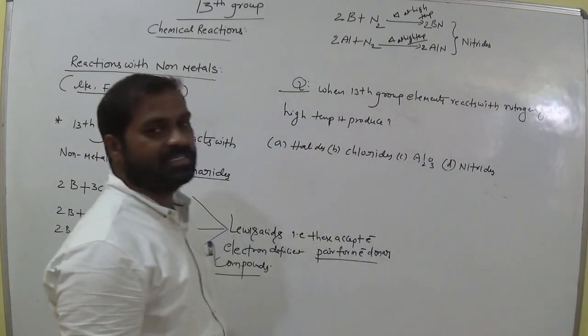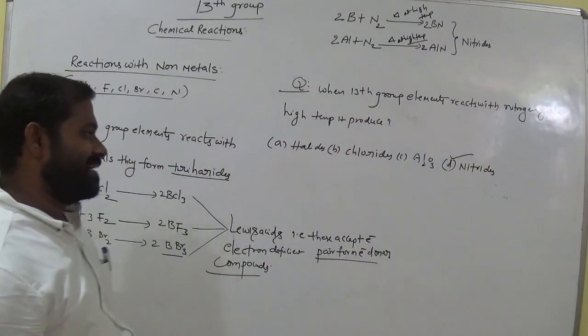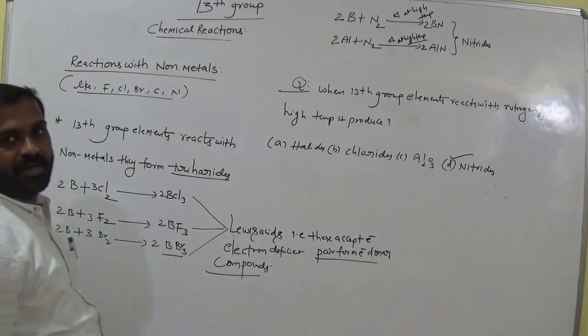Which one is the correct one? At high temperature they prefer to give nitrides, am I right? Clear, all of you?